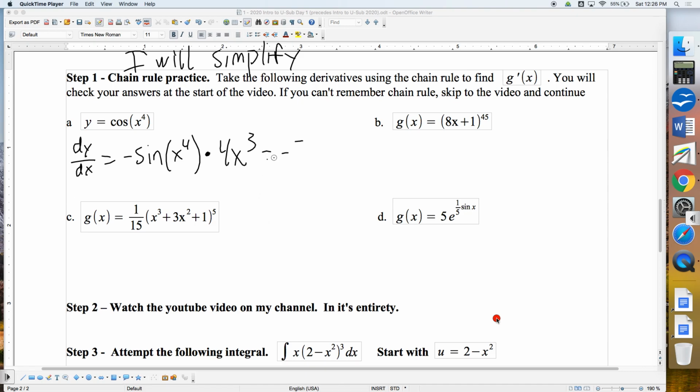I'm going to simplify this as negative 4x cubed sine of x to the fourth.